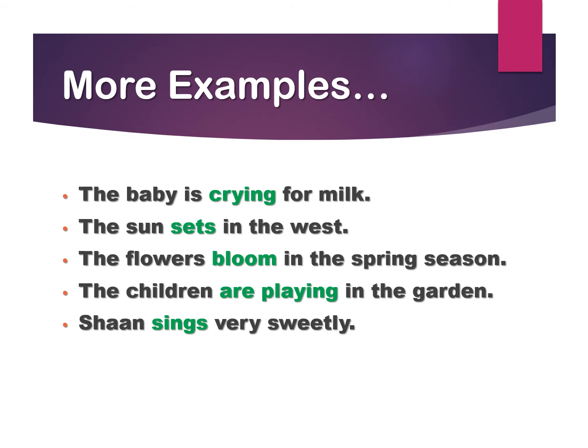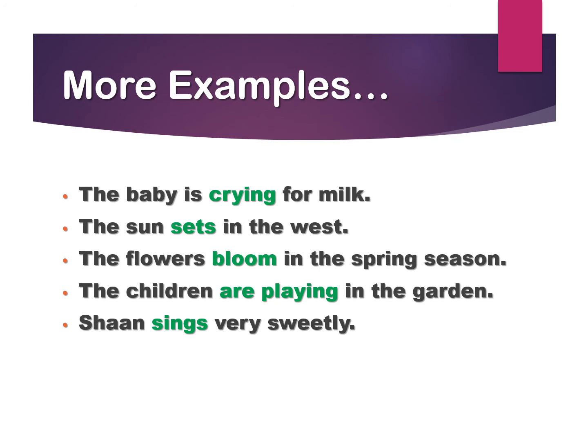Now let's see more examples of intransitive verbs. The baby is crying for milk. Crying is the verb, but crying does not pass on to any object. Milk is not the object for the verb crying because the action of crying is done on the baby itself, not on milk. The sun sets in the west. Sun is setting itself. The action of setting is not passed on to any object. The flowers bloom in the spring season. Flowers are blooming themselves. The action of blooming does not pass on to spring season.